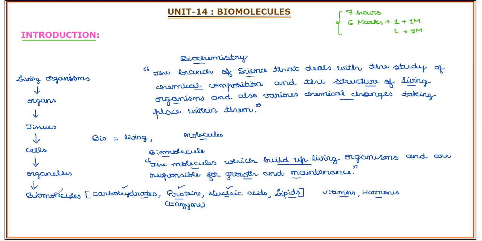Now, if we analyze a particular cell with respect to the components present in it, with elemental knowledge, in general a living cell contains about 50 elements. There are 50 different elements we see in a living cell.